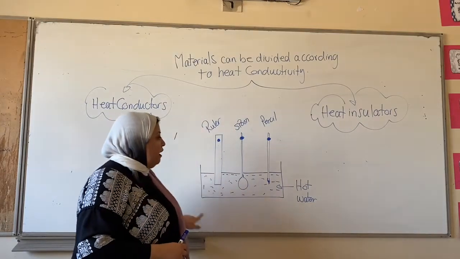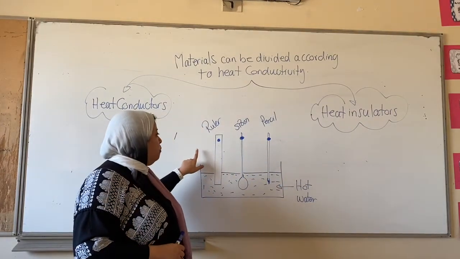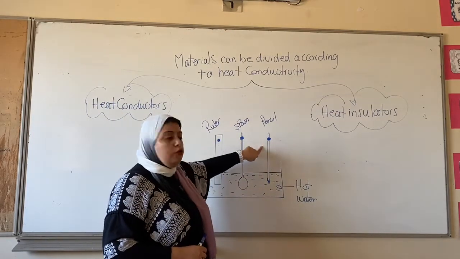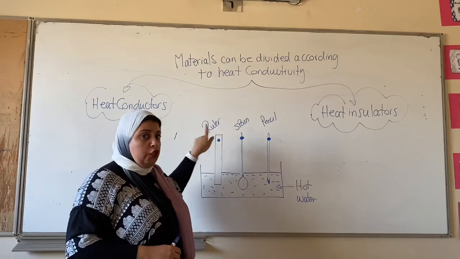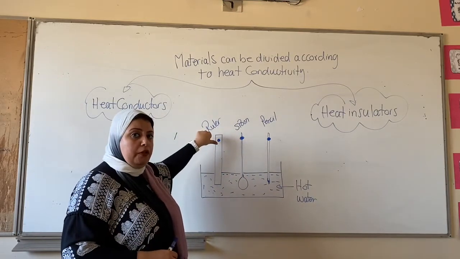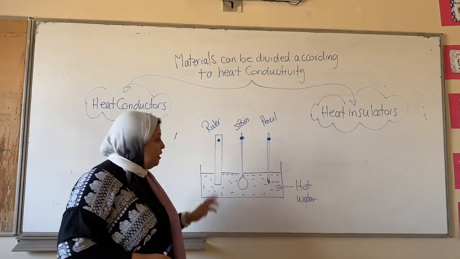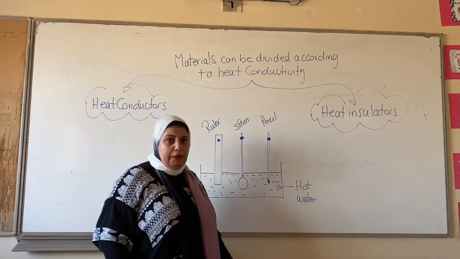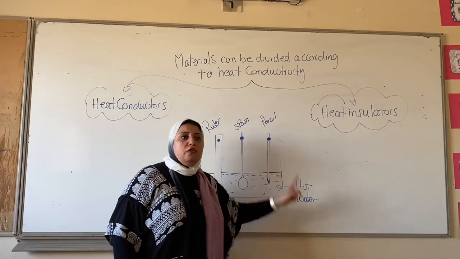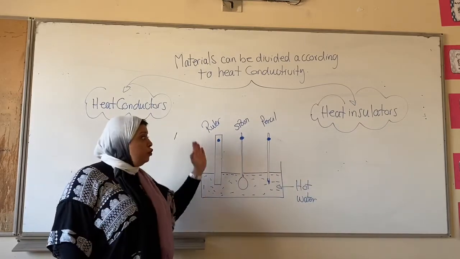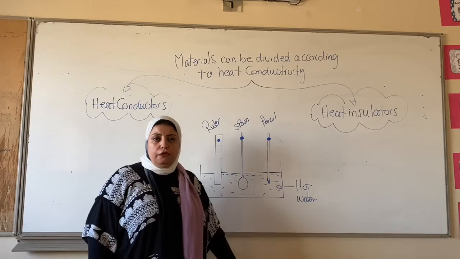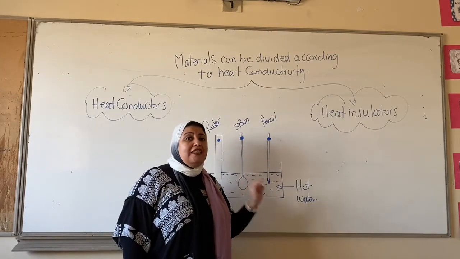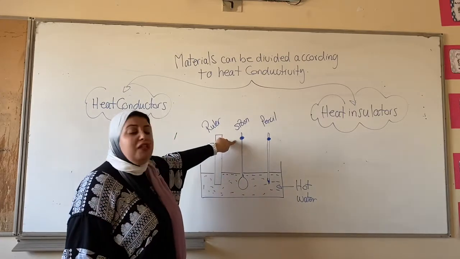So again, I have a glass basin. Then I will stick to it three objects: plastic ruler, metal spoon, and a wooden pencil. Onto each one, I will stick a plastic button. How? By using wax. Then I will pour hot water. What will happen to the three buttons stuck onto my three objects? Which button is going to fall down first? The button that's going to fall down first is the one stuck onto the metal spoon.